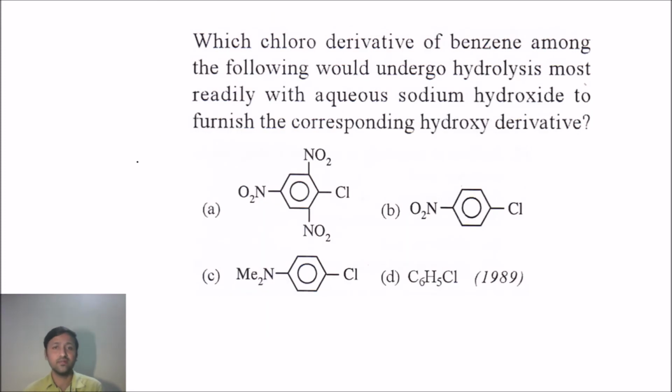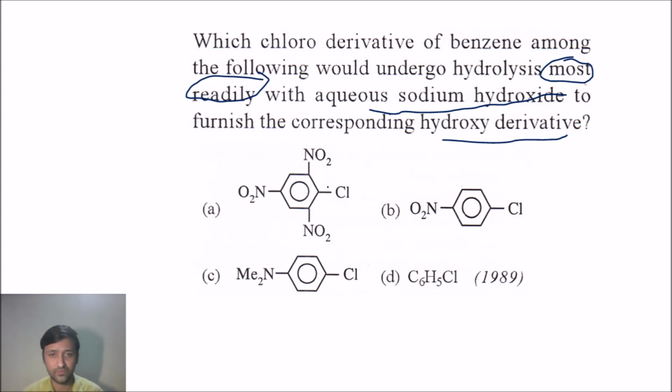Next question now. Which chloro derivative of benzene among the following would undergo hydrolysis most readily with aqueous sodium hydroxide to furnish the corresponding hydroxy derivative? In other words, in which case the rate of hydrolysis will be more.